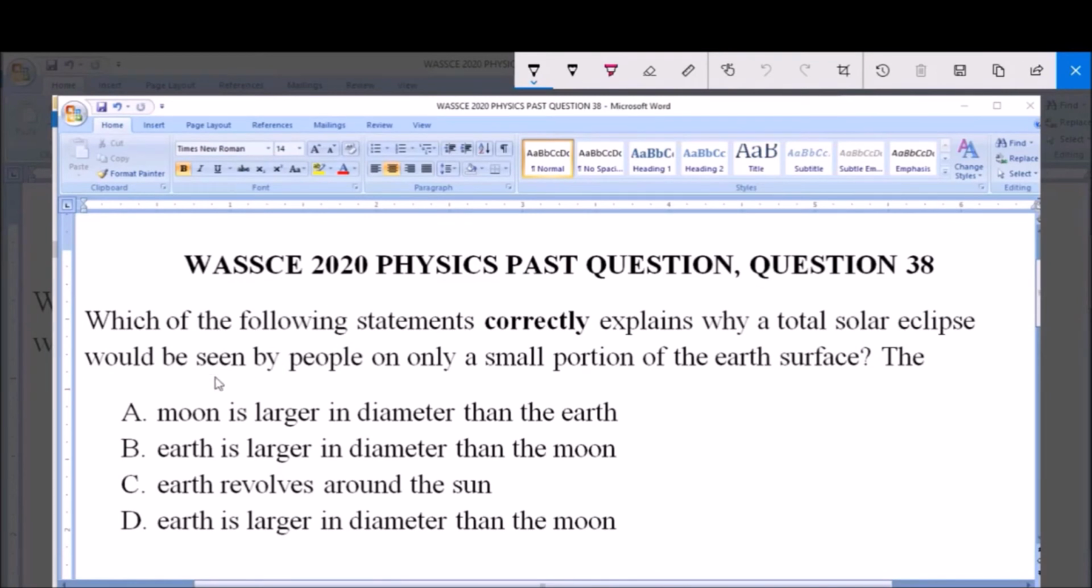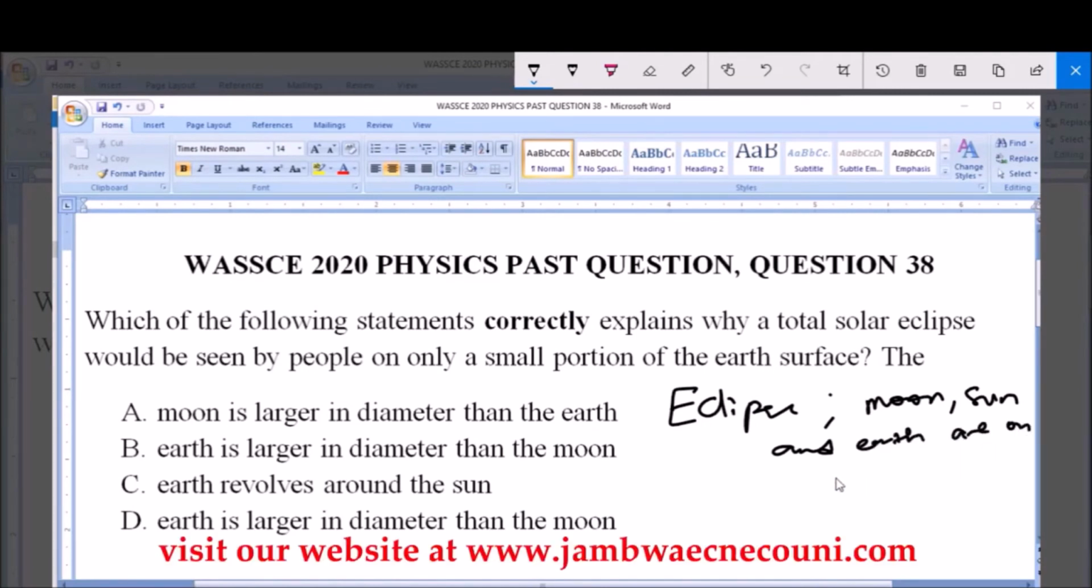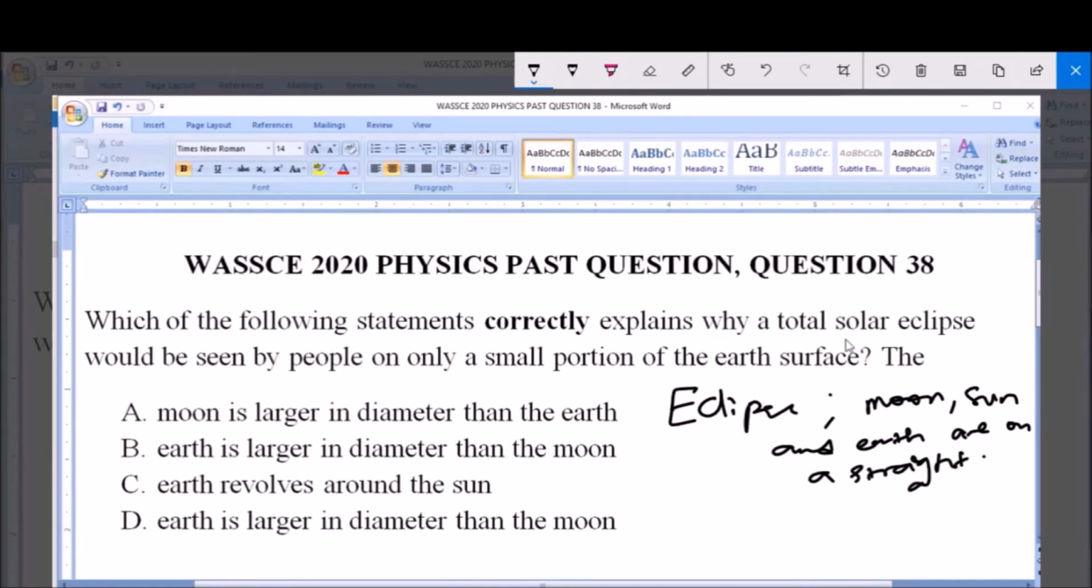Now, an eclipse simply occurs when the moon, the sun, and the earth are on a straight line. We say an eclipse has occurred. Now we have the solar eclipse and the lunar eclipse, but the question here is concerned with the solar eclipse. Now an eclipse can either be total or partial. Now the question is asking us about a total solar eclipse.